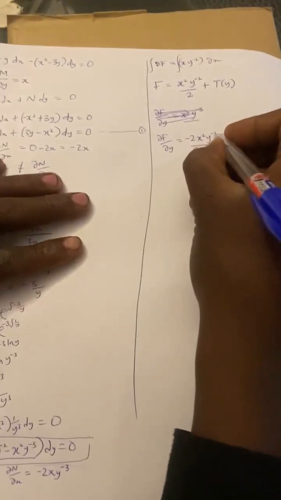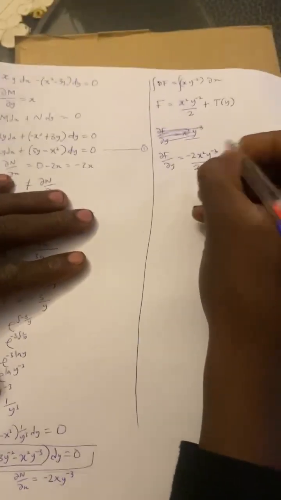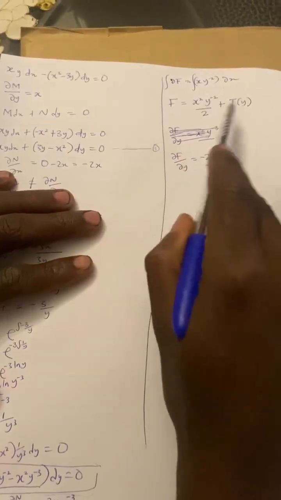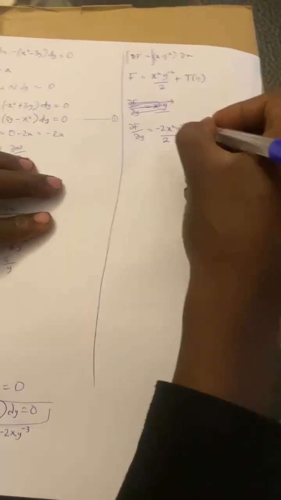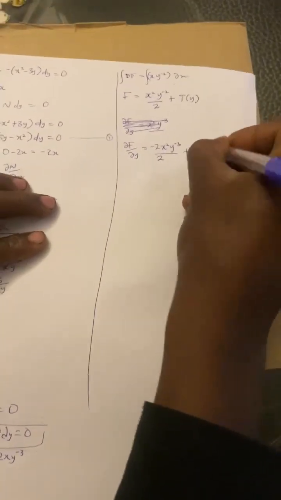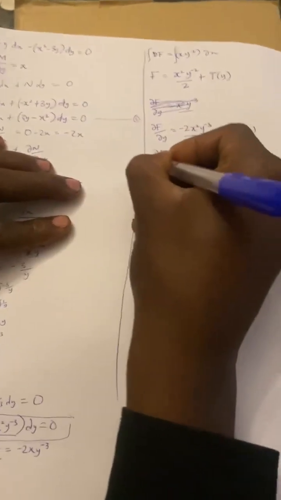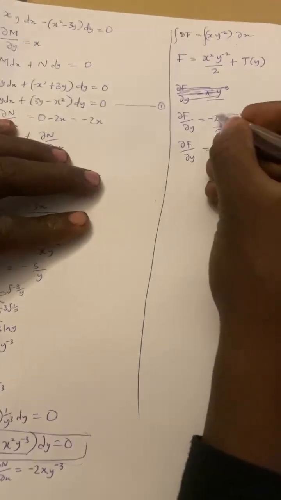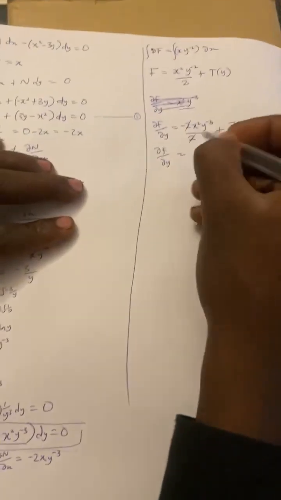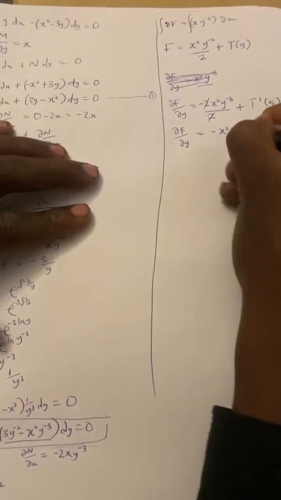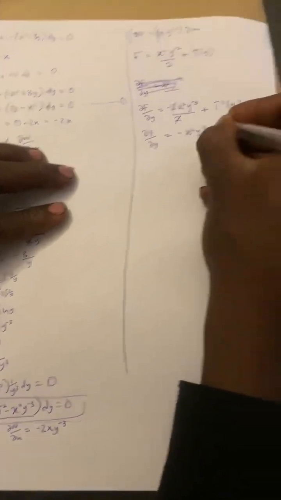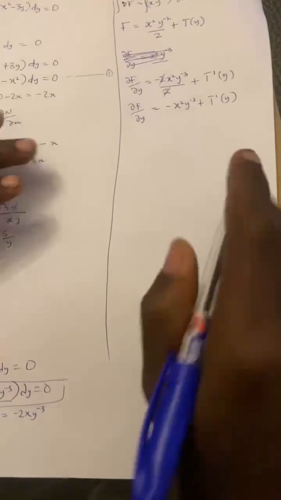Sorry, this will be y^-3 since we are differentiating: minus 2 minus 1 is minus 3, plus t of y becomes t prime of y. Now we cancel out, and we have del f del y equal to minus x squared y^-3 plus t prime of y.